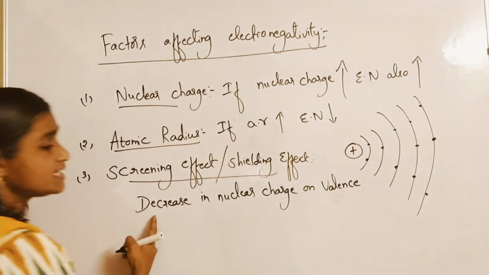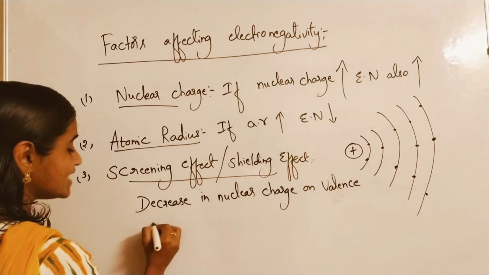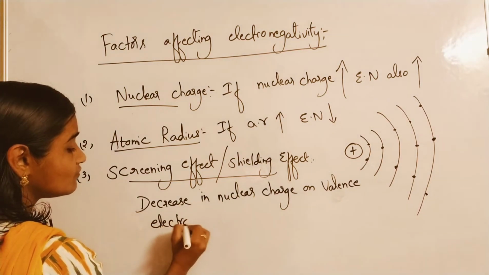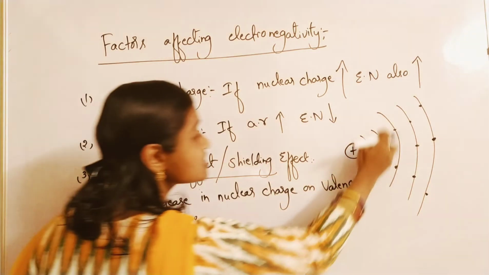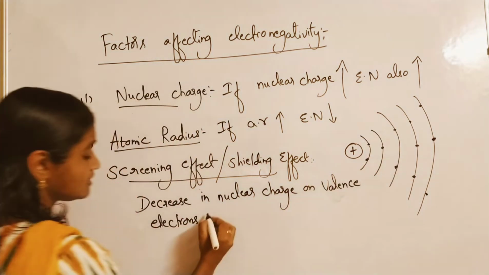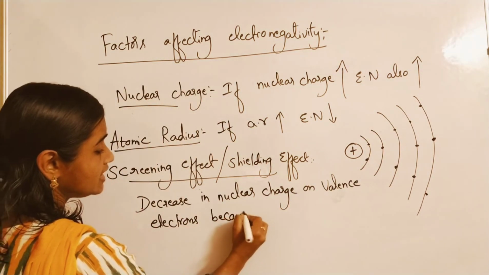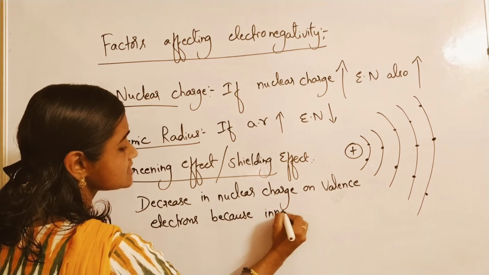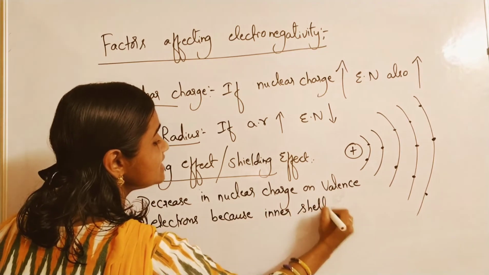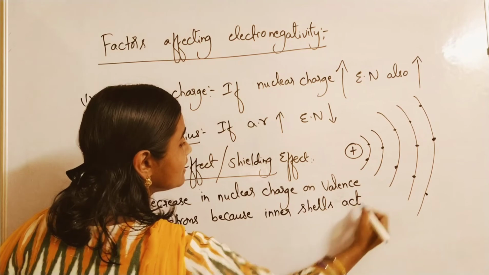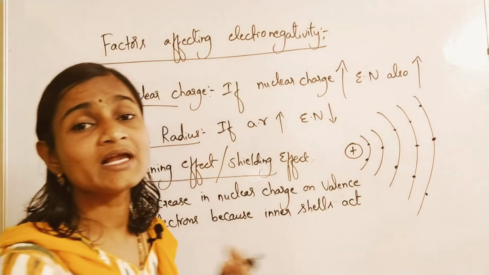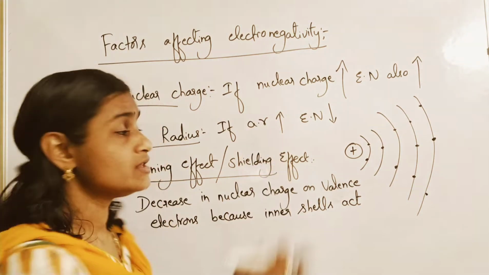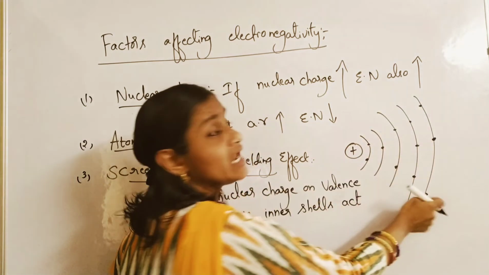Now, the nuclear charge on valence electrons decreases. Why? Because inner shells are acting as screens. The inner shell electrons act as obstructions, and the nucleus cannot focus on last orbit electrons.